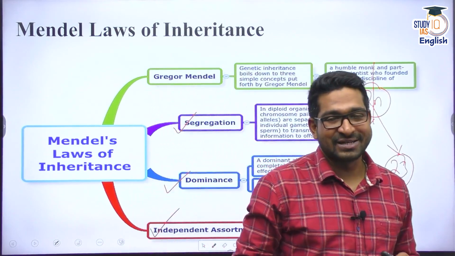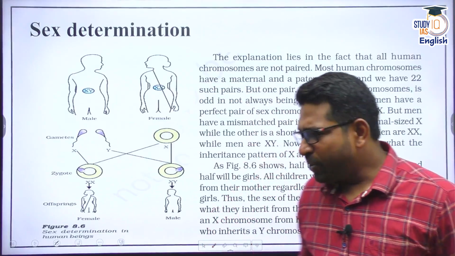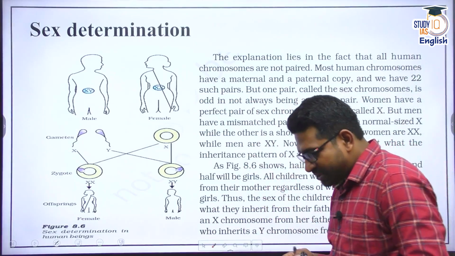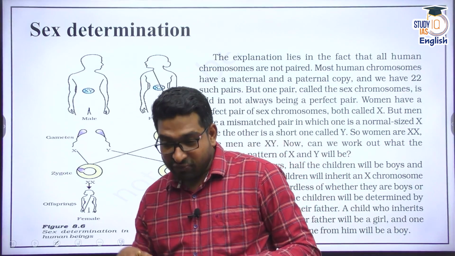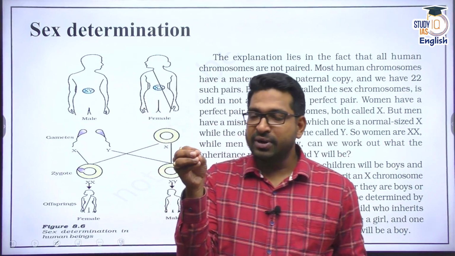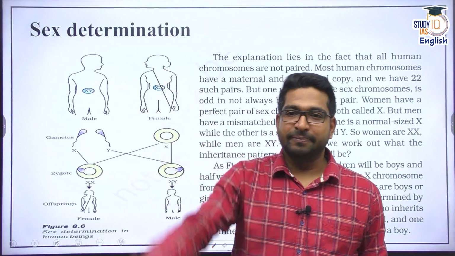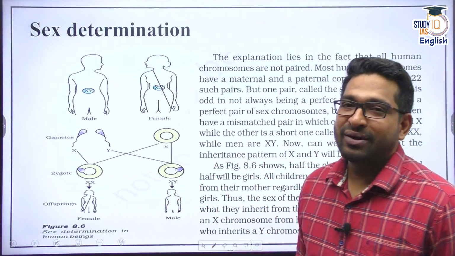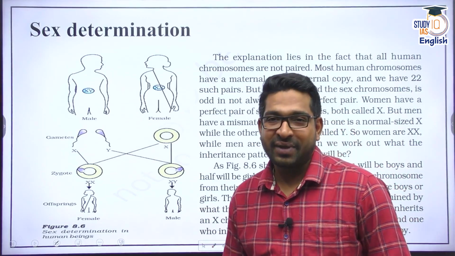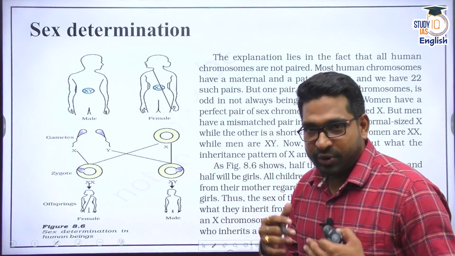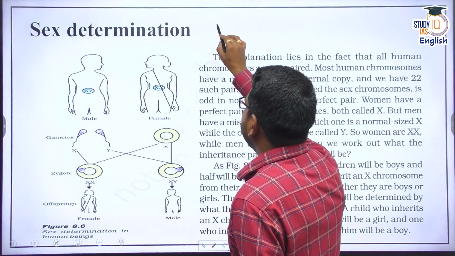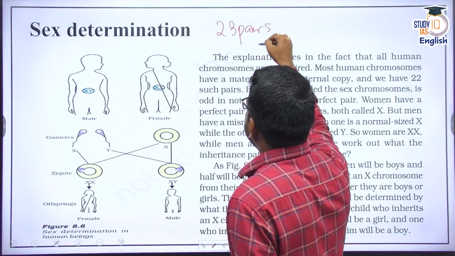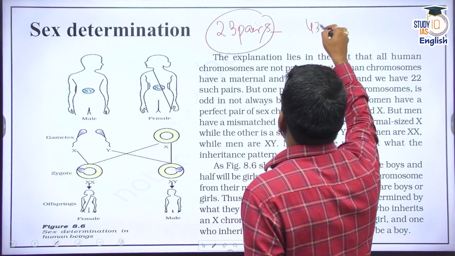Clear? Right. Now, based on this knowledge, let's try to understand how sex is determined in humans. There is a misconception in Indian society that a woman is responsible for, or determines, the sex of the baby. It's not like that. We need to educate and understand that further. As I told you, humans have 23 pairs of chromosomes, so we have 46 chromosomes in total.